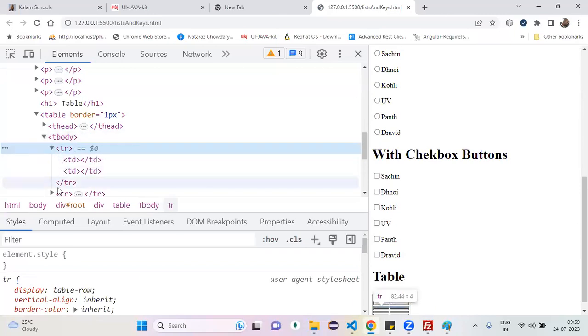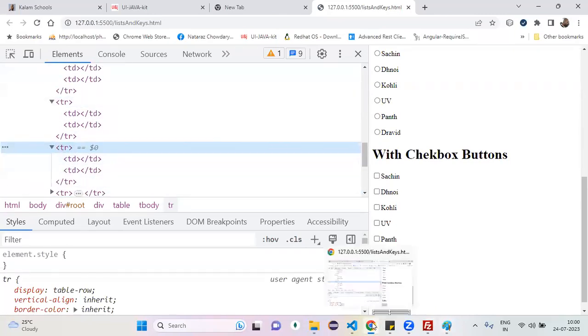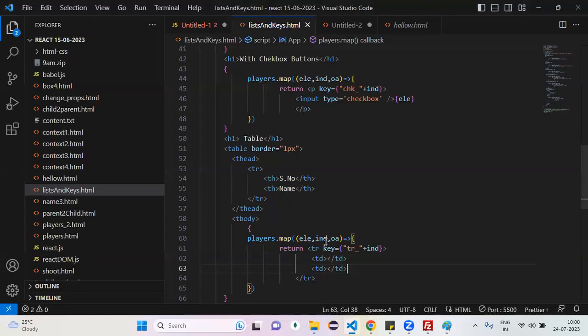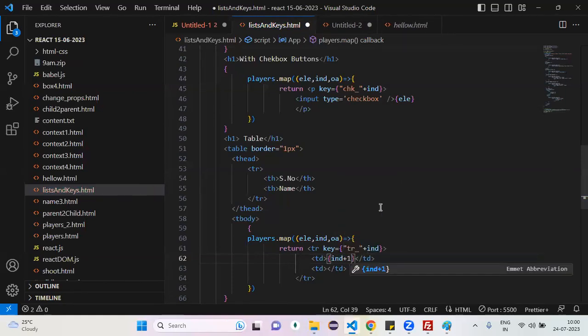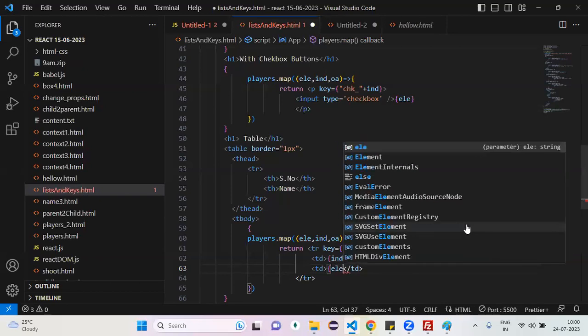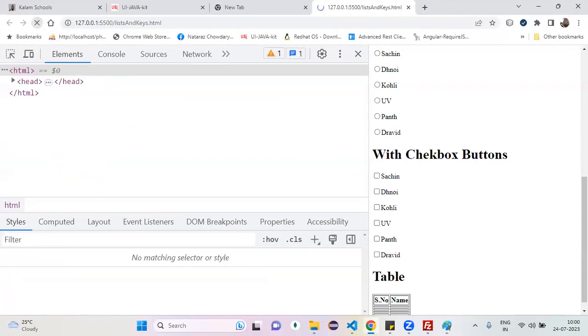Now every TR contains TDs, or not? Okay. First TD should contain which data? Serial number. There is index. Can I use it? Right. So index starts with what? 0. But I want 1. So index plus 1, or not? Yes or no? Yes. Next TD is what? Name. Where is my name? Your element, or not? That's it. Now, can I refresh the page?